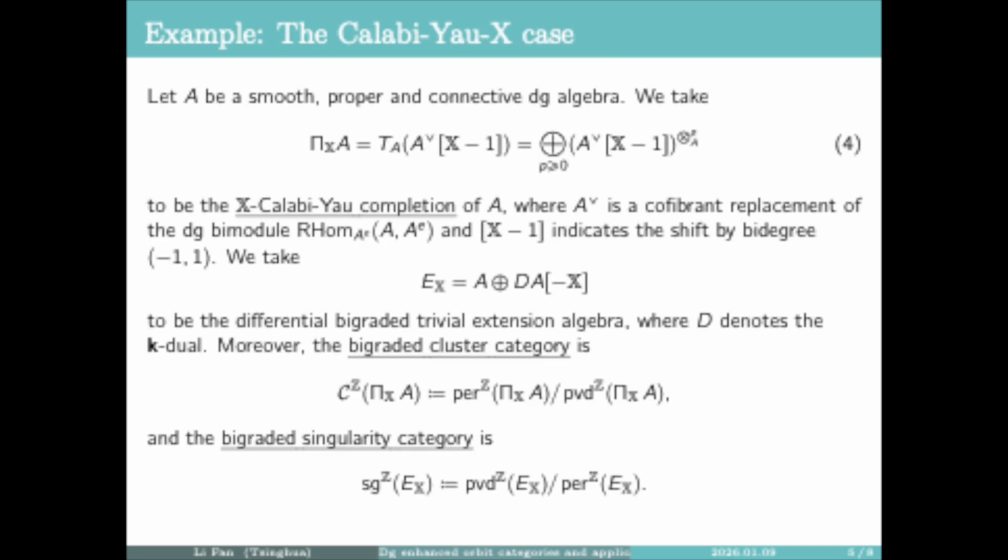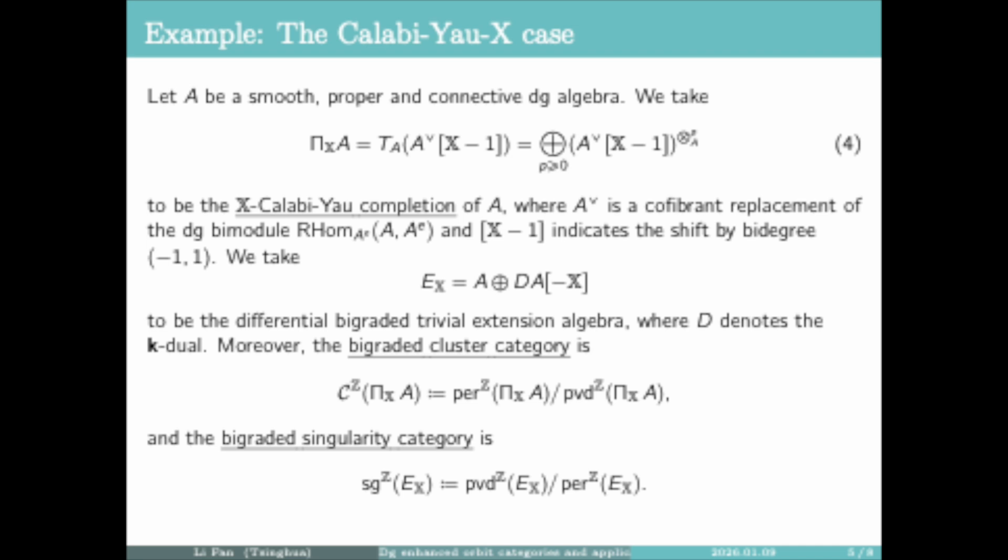Next, we see examples, that is the bigraded Calabi-Yau algebra. Let A be a smooth, proper, and connective DG algebra. We can take the pair Π_X A to be the X-Calabi-Yau completion of A as the differential bigraded tensor algebra. Here, Θ is a cofibrant replacement of the DG bimodule, and X minus 1 indicates the shift by degree (minus 1, 1).